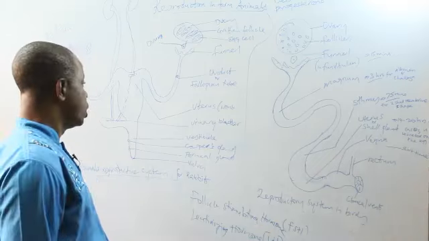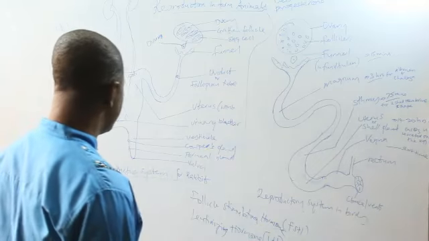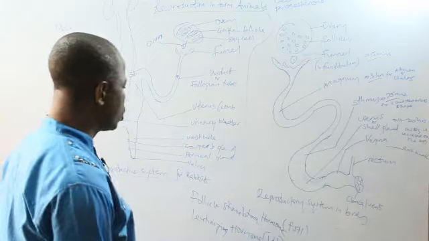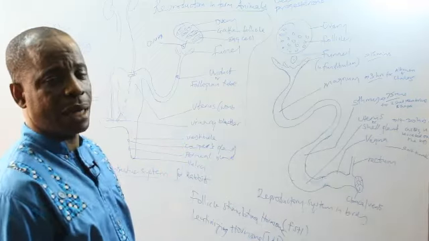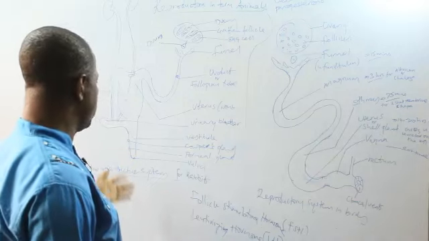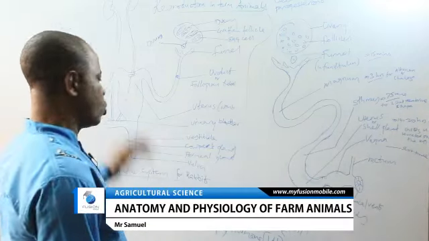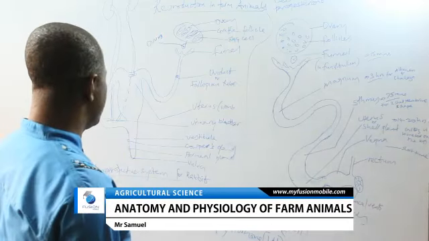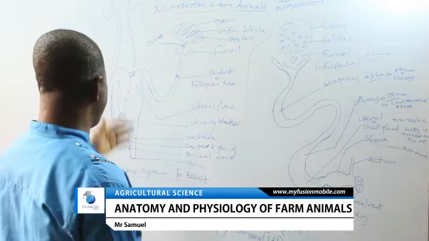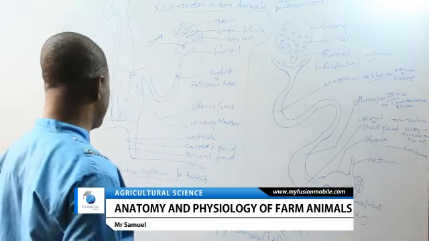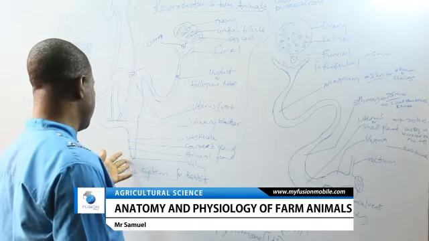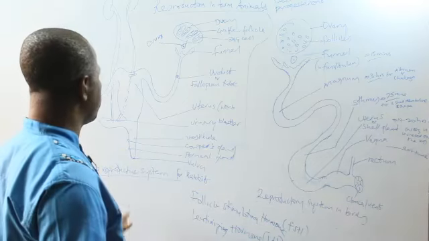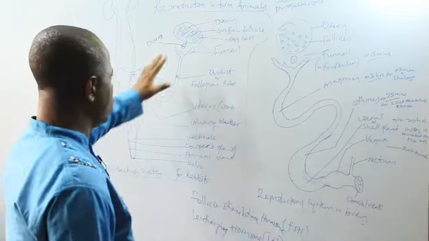Now, the other thing that happens is that the Cowper's gland and pineal gland also secrete a slimy substance when the female animal is on heat. This slimy substance lubricates the vaginal passage to enable painless penetration of the penis during mating. The embryo develops, and when it goes to maturity, it is given birth to through the vulva of the female animal. This is all about reproduction in female animals. It's controlled by the hormones.